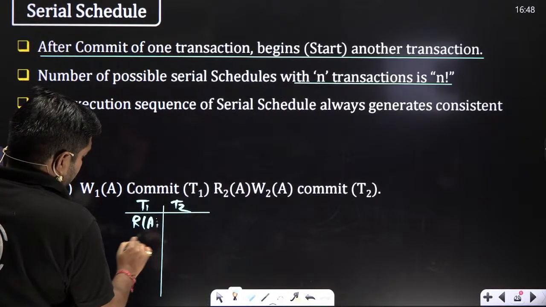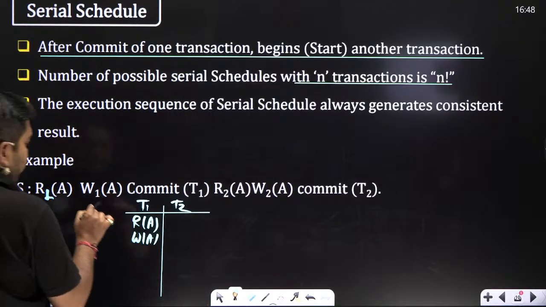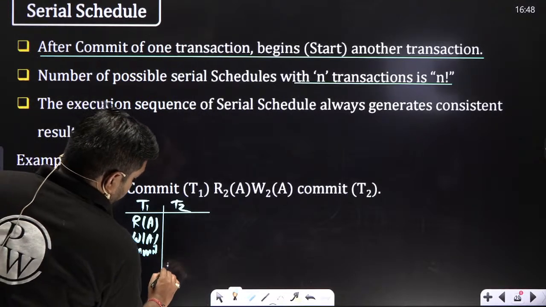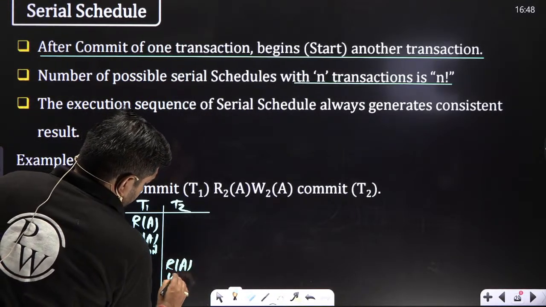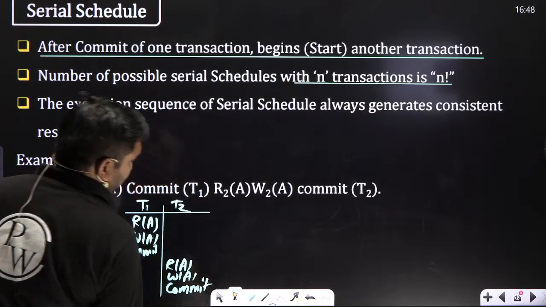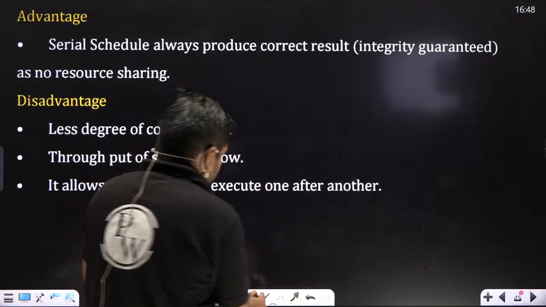Read A, write A. T1 means transaction number 1: read A, then write A, then commit. Transaction 2: read A, write A, then commit. That is the meaning. So what is the advantage of the serial schedule?